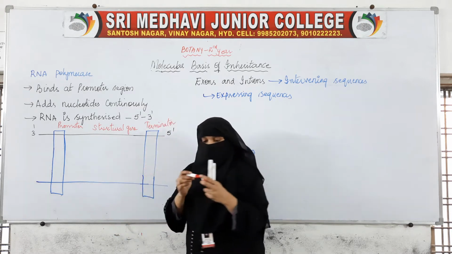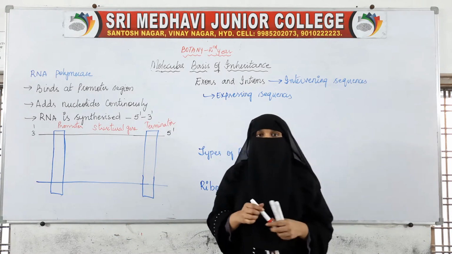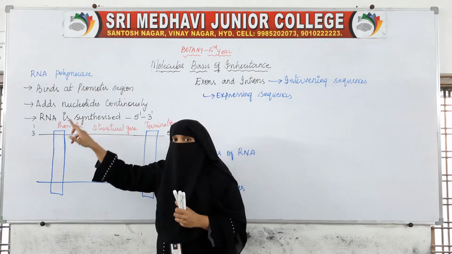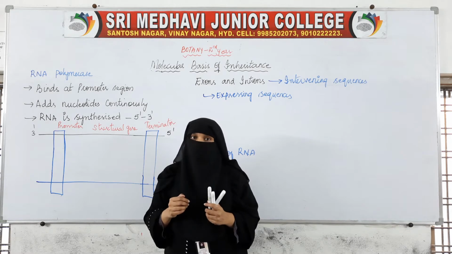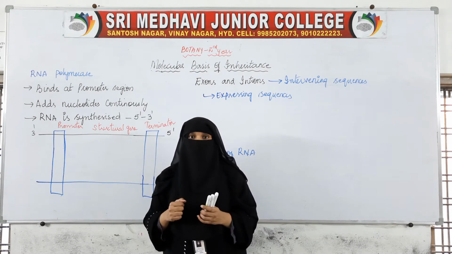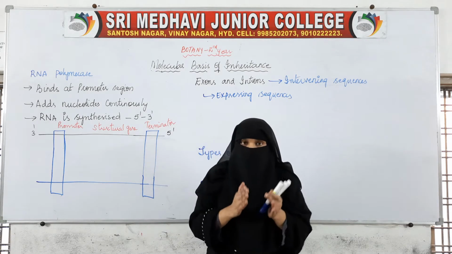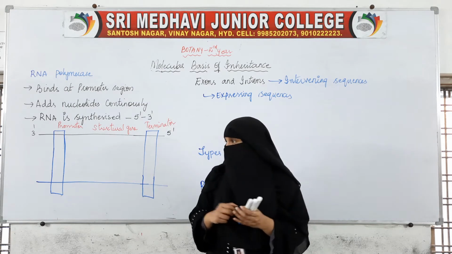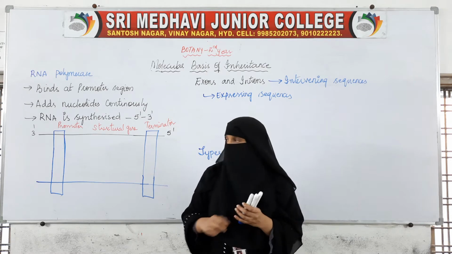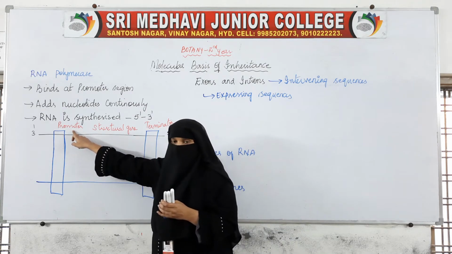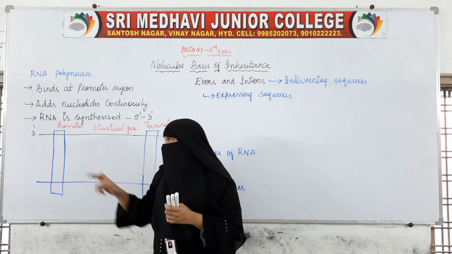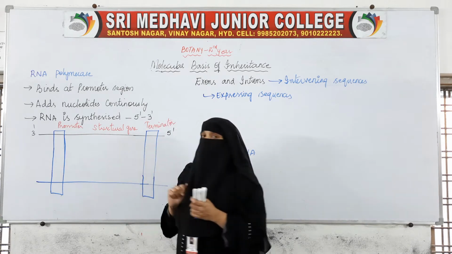Each transcription unit consists of three regions. The first is the promoter, from where initiation of DNA transcription takes place. Okay, so the place where the initiation of transcription will take place is the promoter, and the structural gene is nothing but the region between the promoter and the terminator.